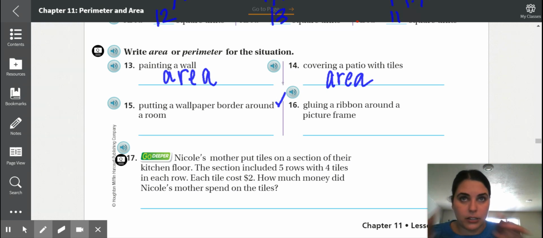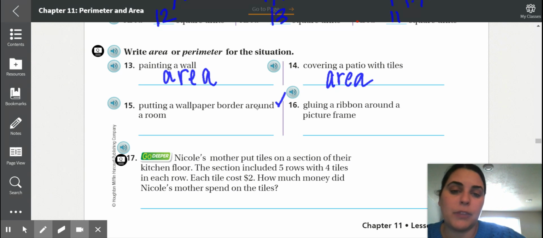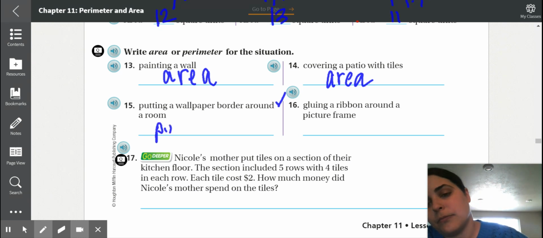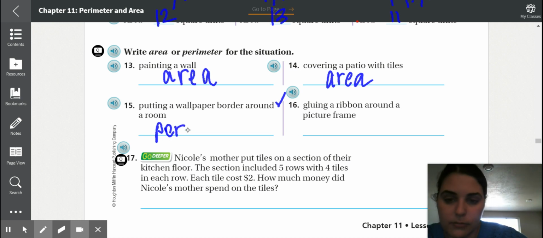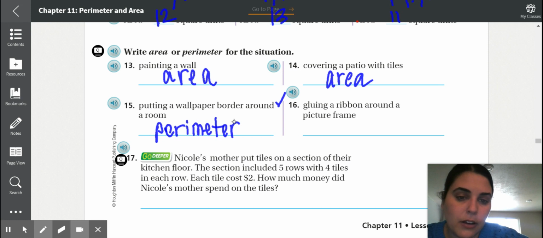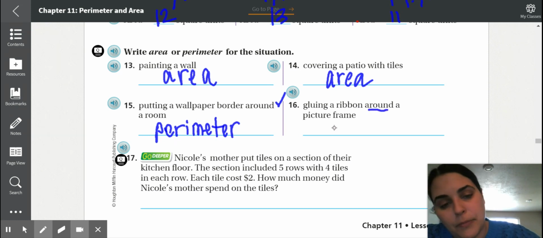Area covers, perimeter is around. So if you're putting something around something else, you're going to look for a perimeter. Gluing a ribbon around a picture frame. If you're thinking perimeter, you are right.